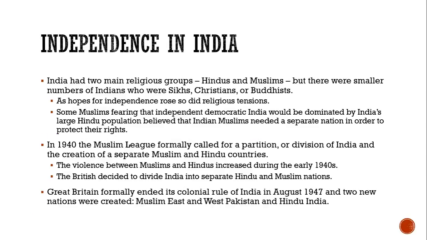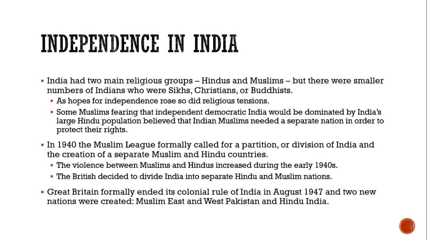India had two main religious groups that would make independence complicated: the Hindus and the Muslims. There were also smaller numbers of Indians who were Sikhs, Christians, or Buddhists. As hopes for independence rose, so did the religious tensions. A lot of Muslims feared that an independent democratic India would be dominated by India's large Hindu population, and that Indian Muslims needed a separate nation to protect themselves. In 1940, the Muslim League formally called for a partition, or a division of India, and the creation of separate Muslim and Hindu countries.